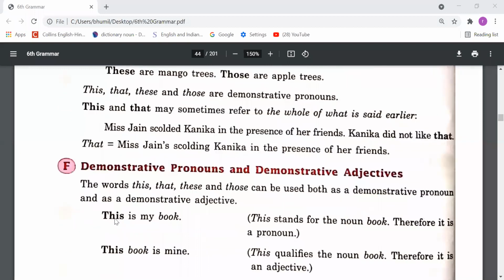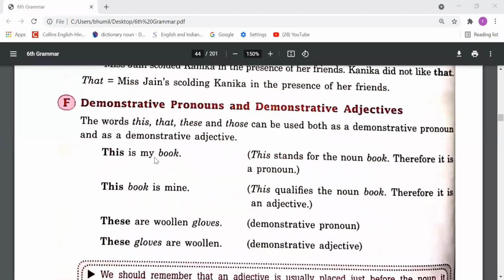Let's read this. This is my book. This stands for the noun book. Therefore, it is a pronoun. This book is mine. This qualifies the noun book. Therefore, it is an adjective. So you can observe these two sentences, dear students. In the first sentence we have used this, and in the second sentence also this word we have used. But see, this in the first sentence is a pronoun, and this in the second sentence is an adjective.